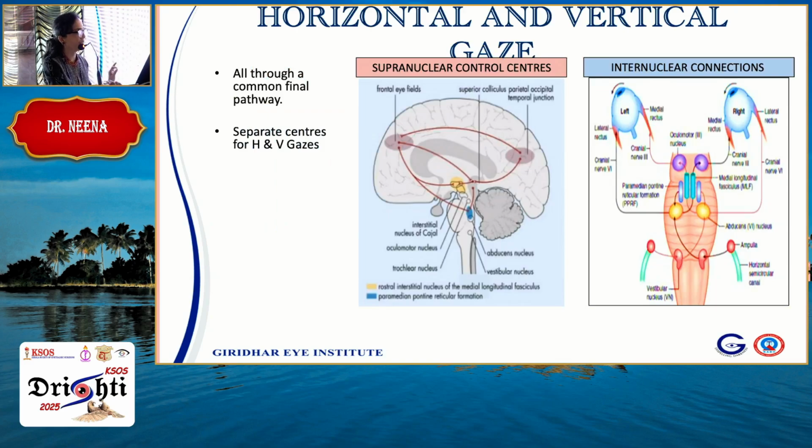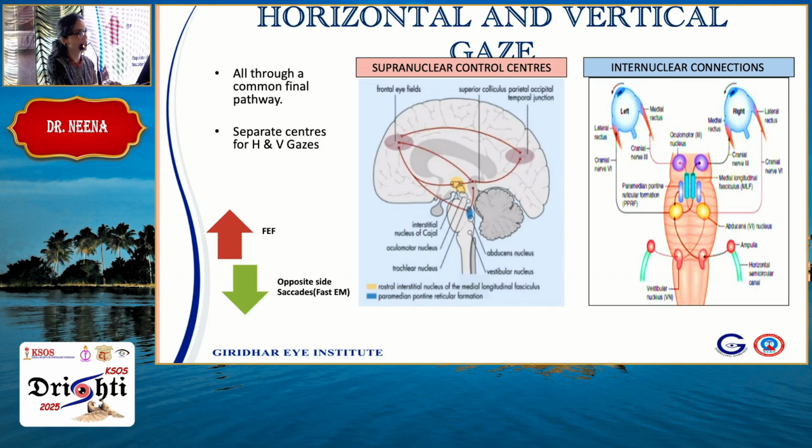Now, very important that you understand a bit of anatomy here, because without understanding this, you cannot understand the abnormalities. So remember that you have separate gaze centers for horizontal and vertical gazes, and remember that the command for the gazes comes from the brain. So the contralateral frontal eye field gives you command to look to the opposite side.